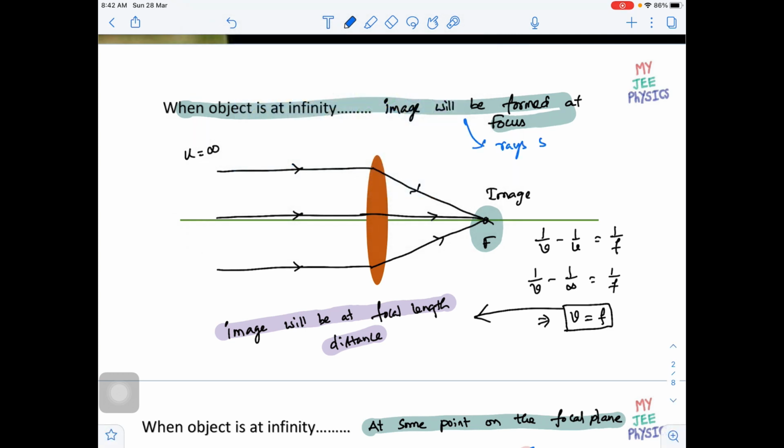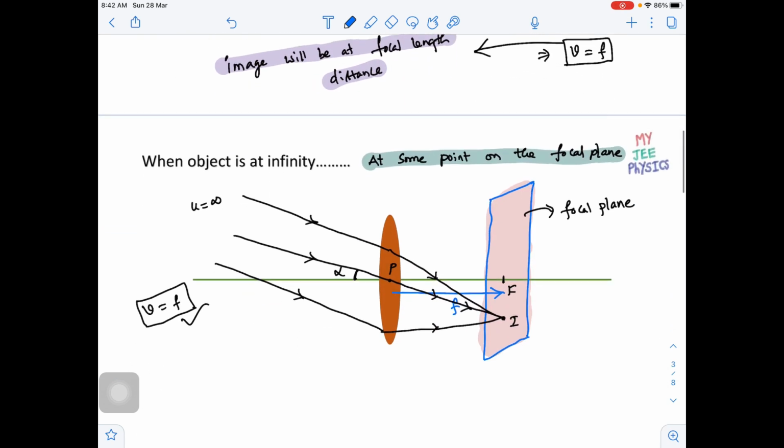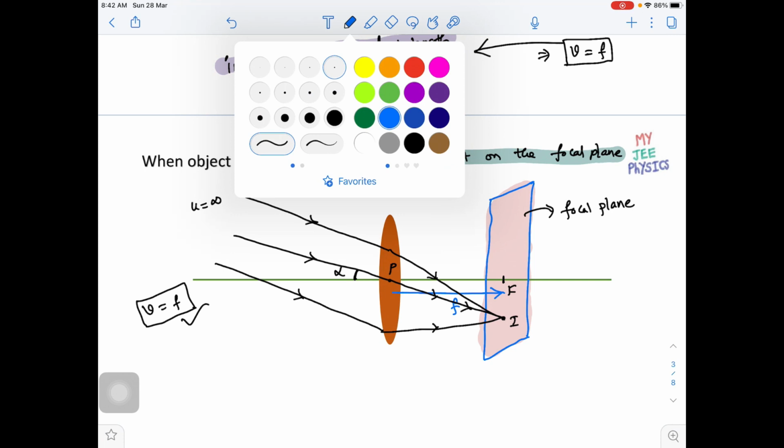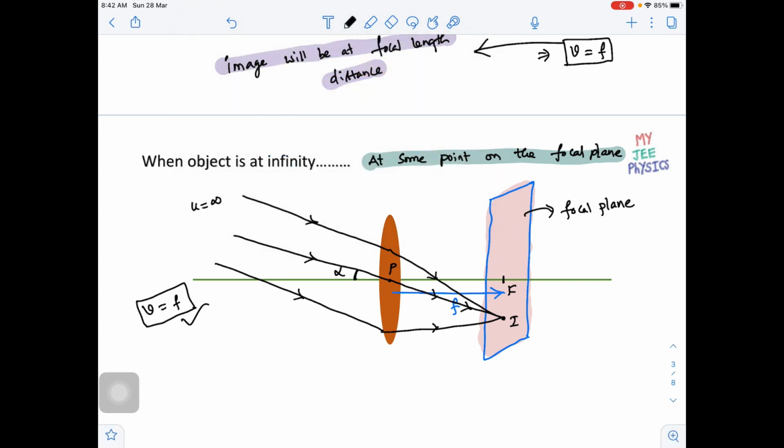The rays should be parallel to principal axis. PA means principal axis. Okay, so otherwise the image will be at some point on the focal plane. So now let us further extend our knowledge.